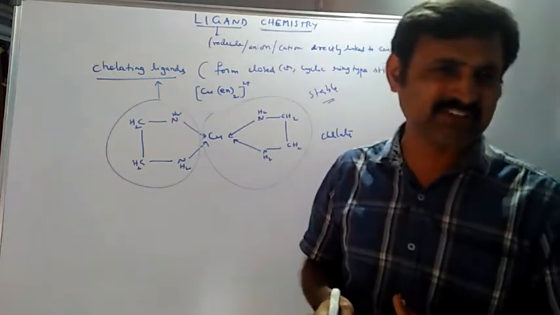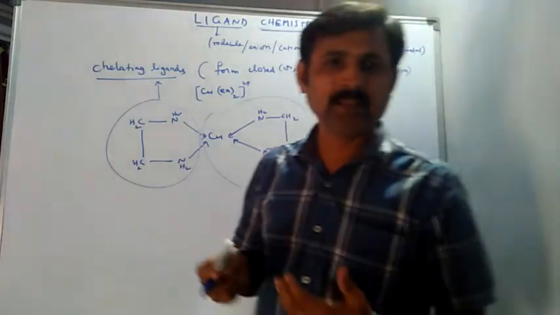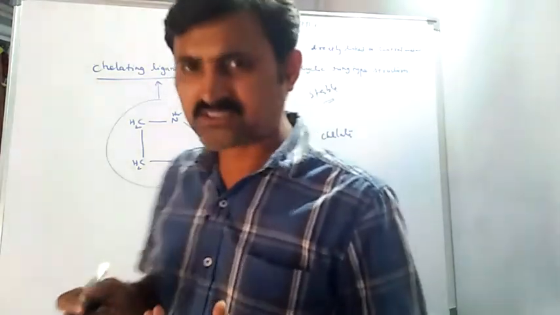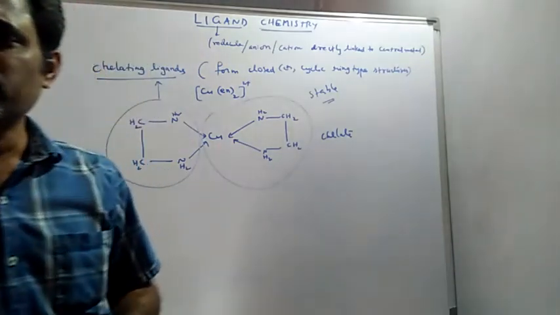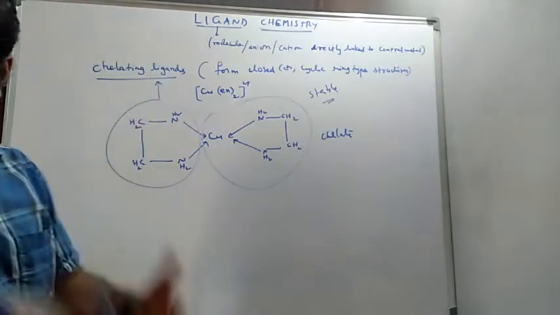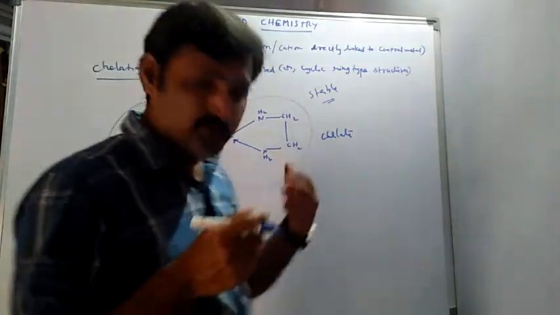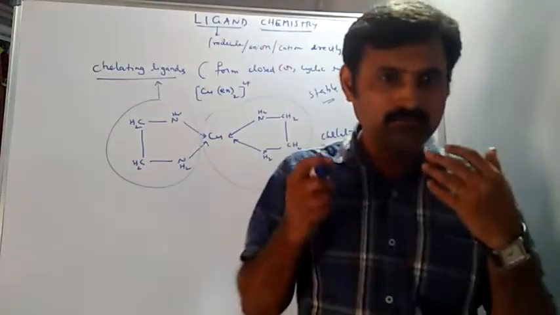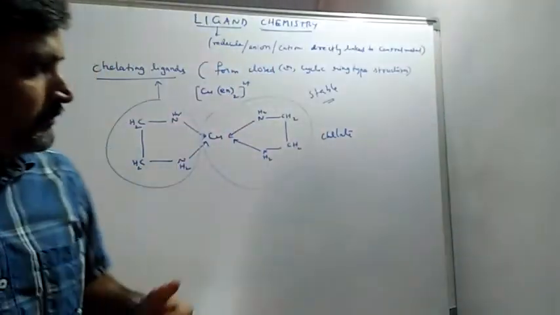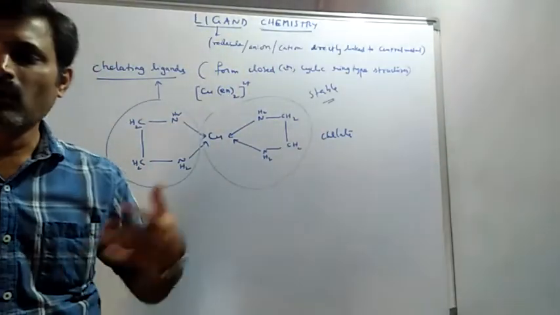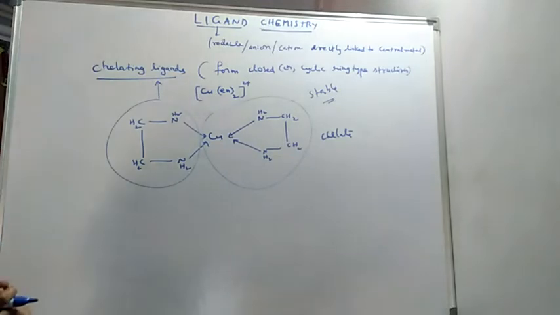Many food preservation complexes are there. They are important in solvent extraction, and also in the elimination of harmful radioactive materials from our body. We can use the hexadentate complex EDTA. These are said to be the most important chelating